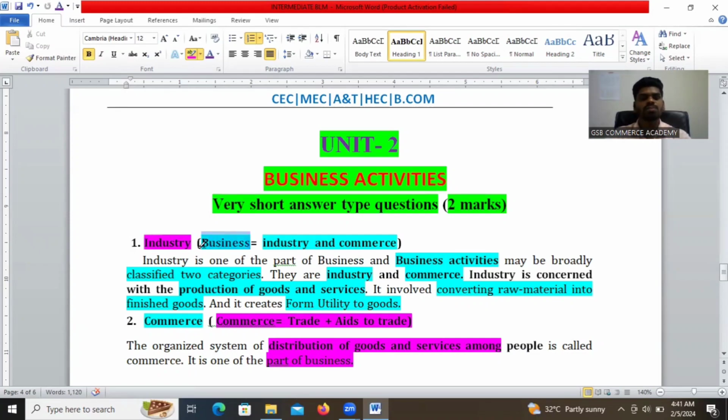Business is manufacturing or buying and selling of goods and services. What is the meaning of commerce? Commerce is one of the parts of business. It is only the distribution of goods and services. After goods and services are manufactured in a business or industry, distributing those goods among the people is called commerce.